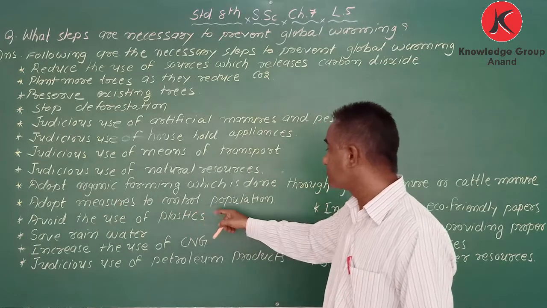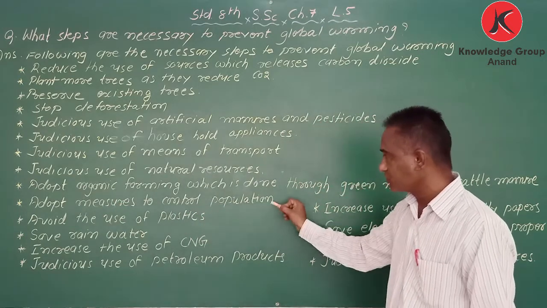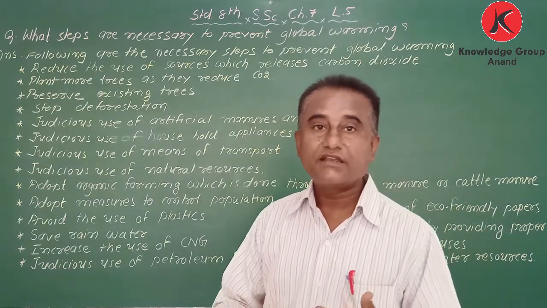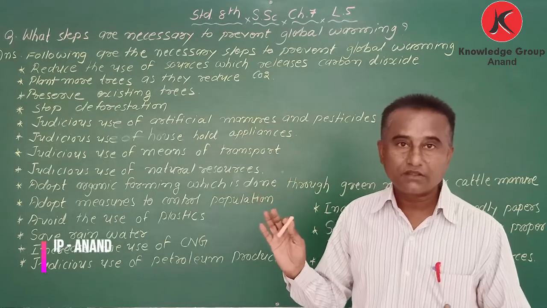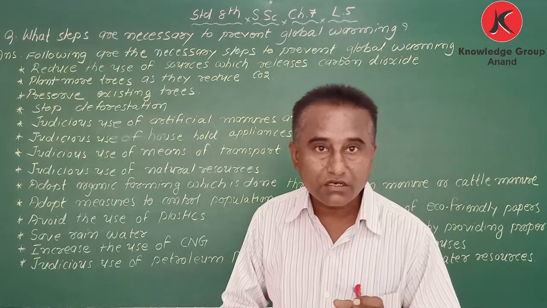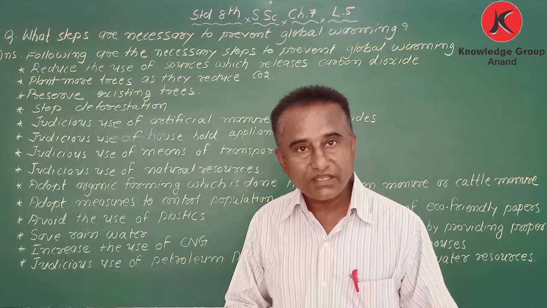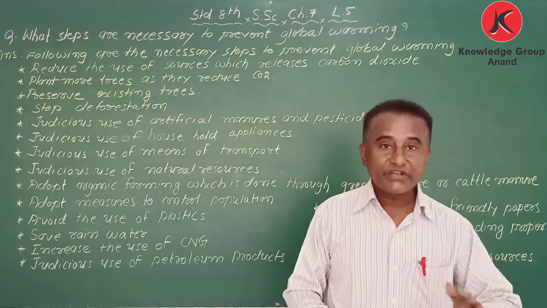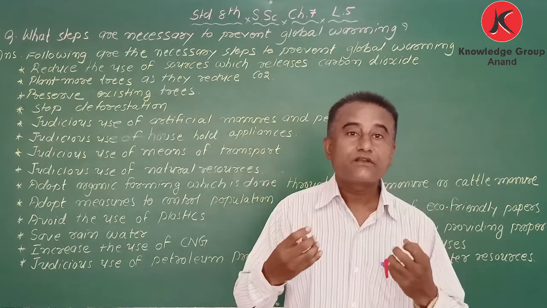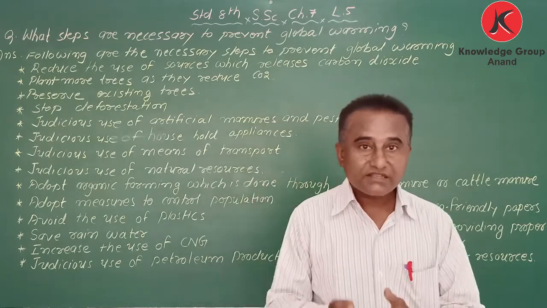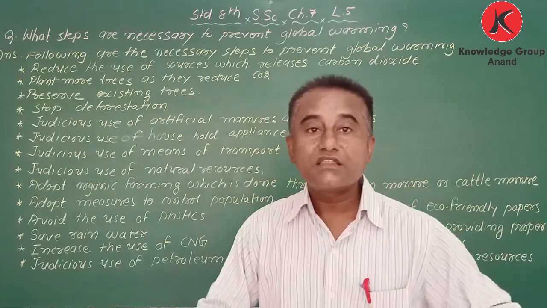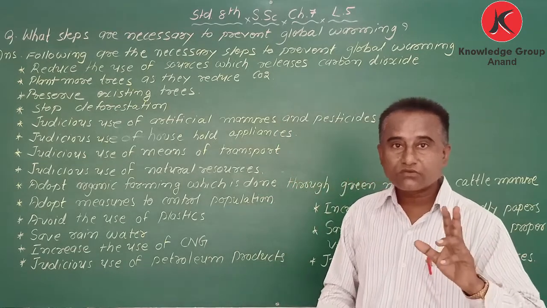Next, adopt measures to control population. That is most important. If population is increasing, it directly affects global warming. Because we are living on earth, and when we live on earth, oxygen is necessary. Day by day we are cutting trees, we are making trees fewer in number, and as a result we are not getting sufficient oxygen. And that land we are using for factories and other things, and factories pollute the air. So what is here?